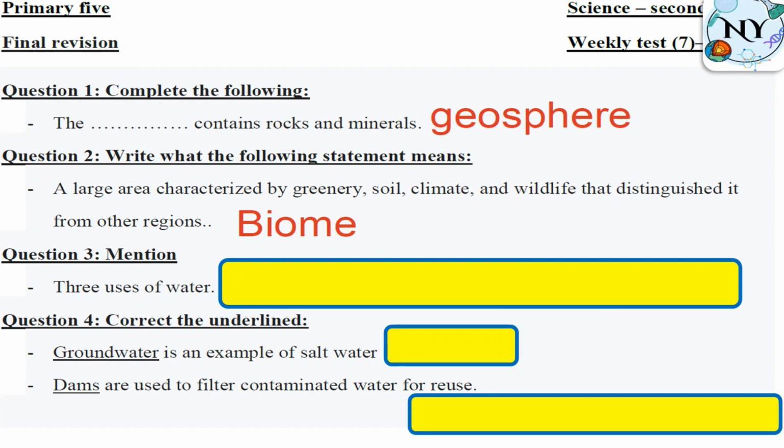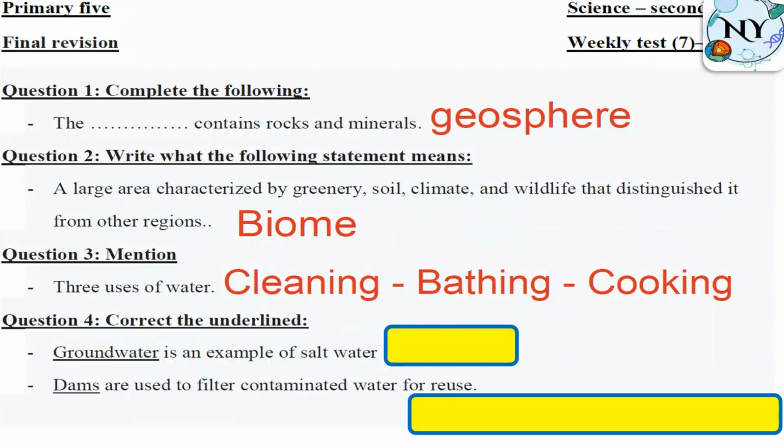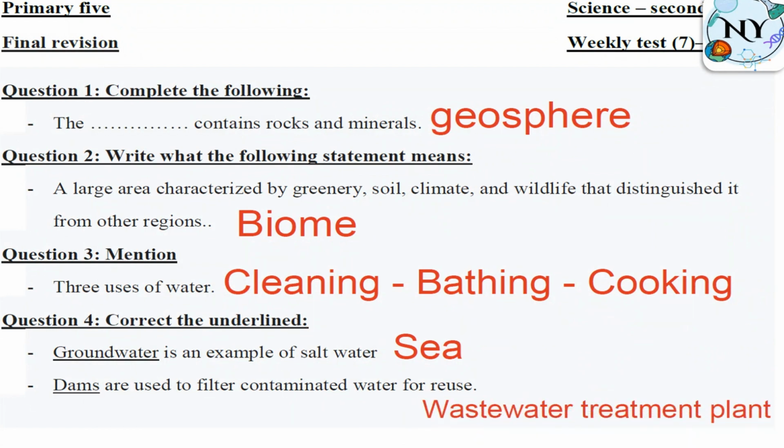All right. Mention 3 uses of water. By the way, we studied 6, not only 3. We have cleaning, we have bathing, we have traveling, we have recreation, water games. We have cooking or preparing food, we have manufacturing, drinking water. Correct the underlined word. Groundwater is an example of salt water. No. C. Dams are used to filter contaminated water. No. A wastewater treatment plant are used to filter contaminated water for reuse.